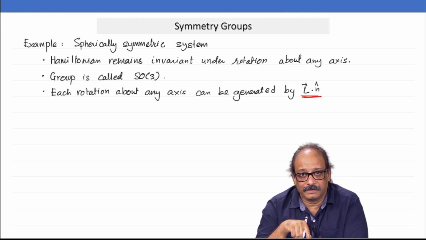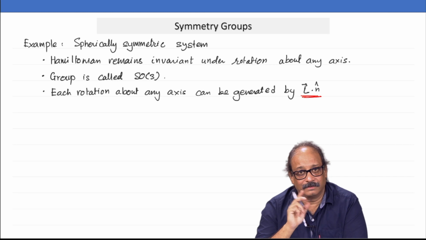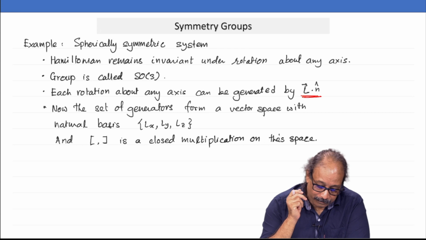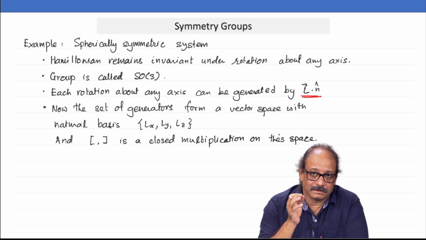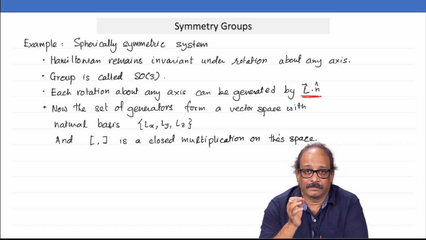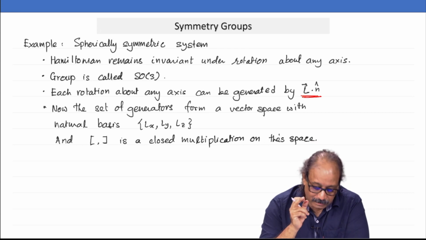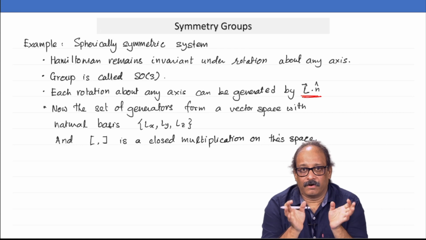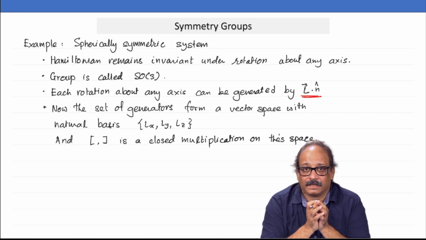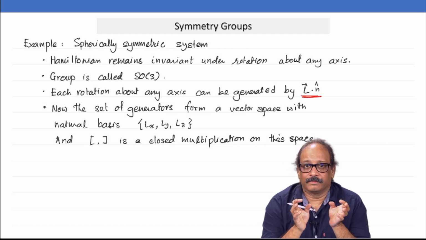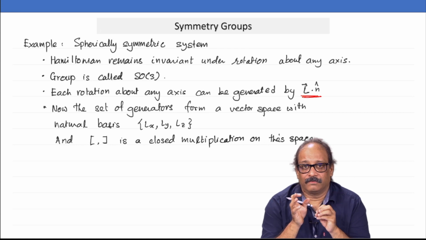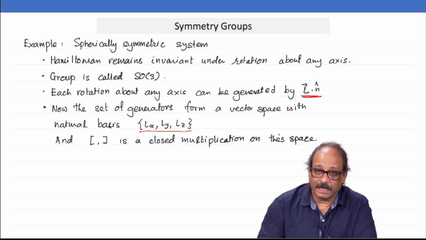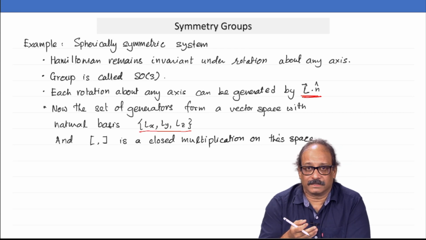There are already 2 of them there in the n cap, the third one will come in the form of d theta. Okay. Now, these generators themselves are infinitely many, and all these generators, as I was telling you earlier, will form a vector space. That is, it is a set of all linear combinations of Lx, Ly and Lz, making Lx, Ly, Lz a natural basis of that vector space.